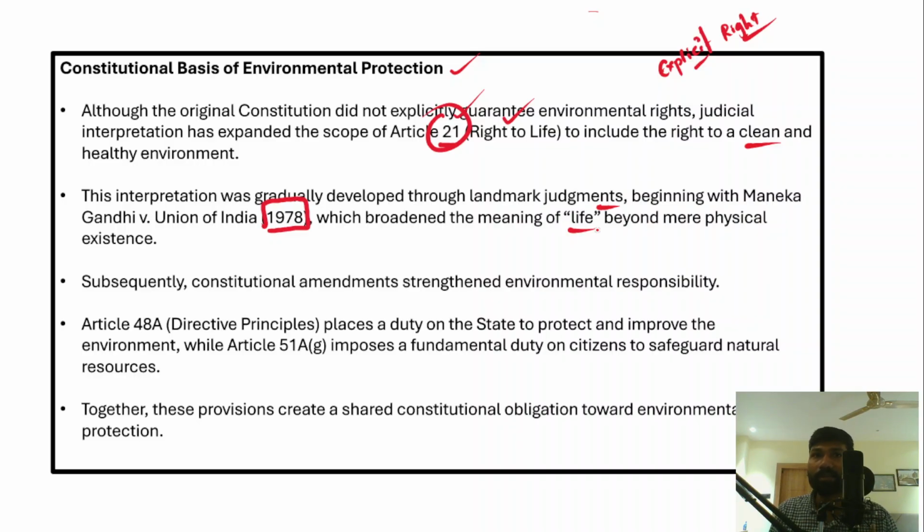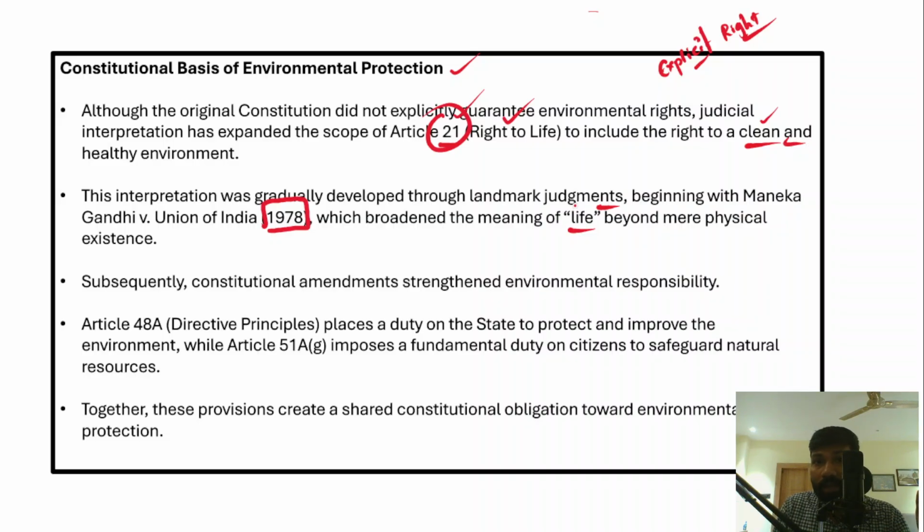So life means that, in order to live a dignified life, you need different things. One is the right to a clean and healthy environment. So if you wanted to live a dignified life, you need a right to a clean and healthy environment. You also need other important rights, right?